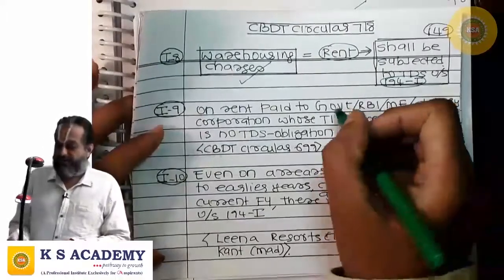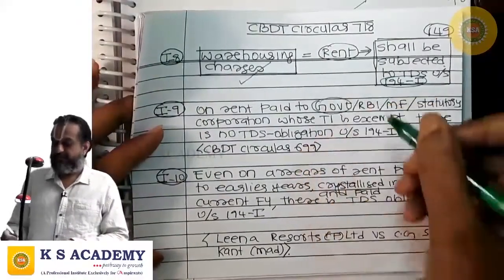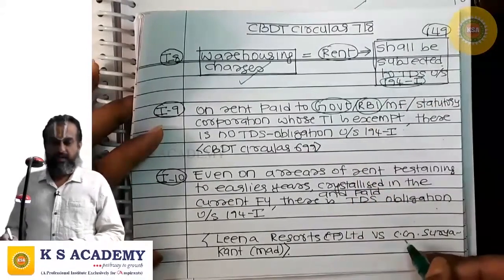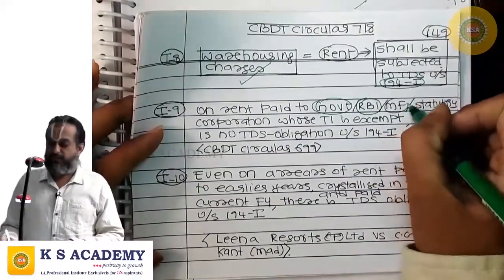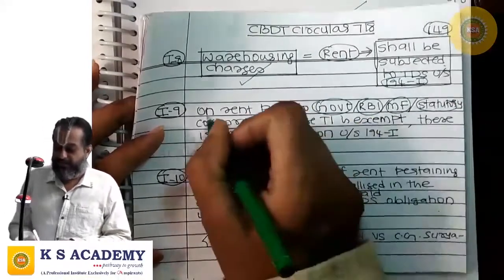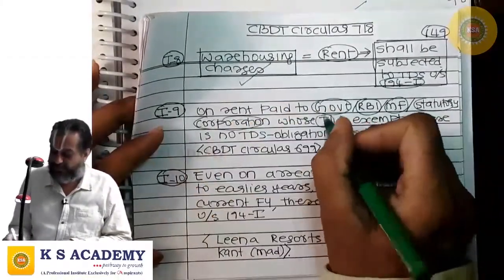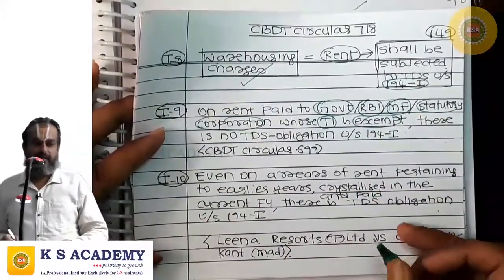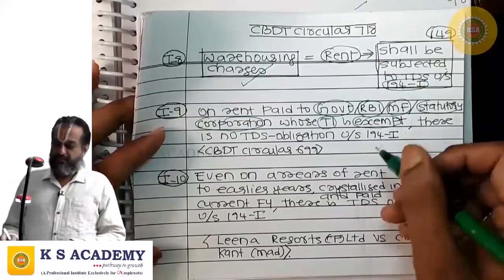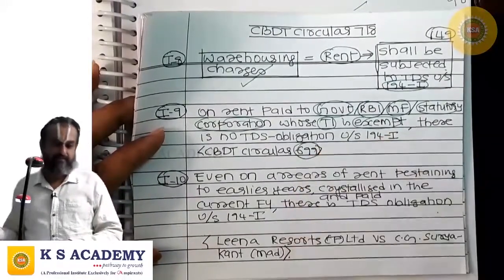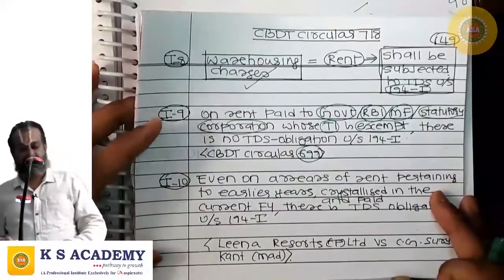Where the payee of rent is the government, or the RBI, or a mutual fund, or a statutory corporation whose total income is exempt, then there is no TDS obligation under 194I. That is CBDT Circular 699.